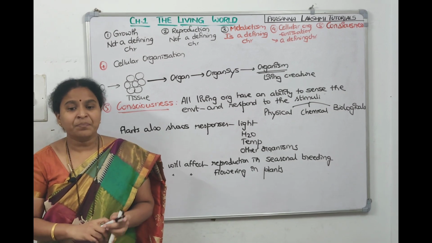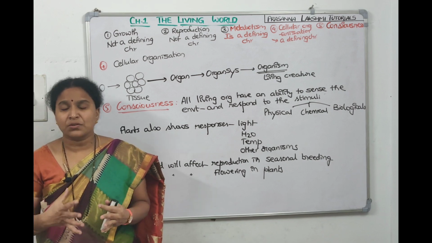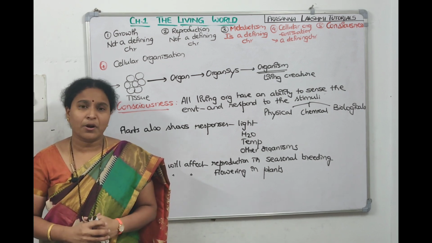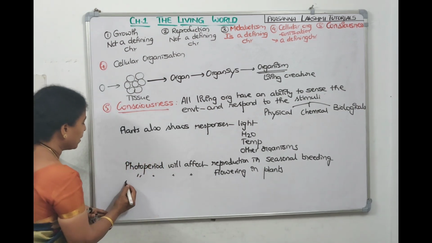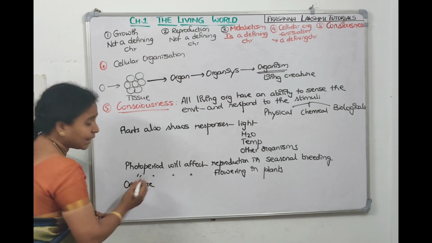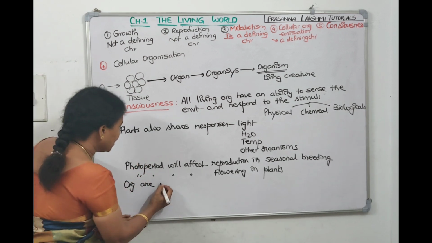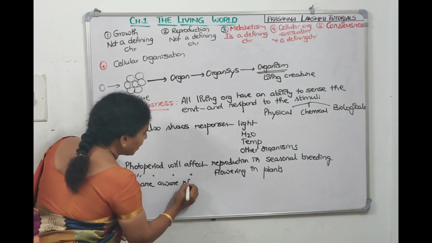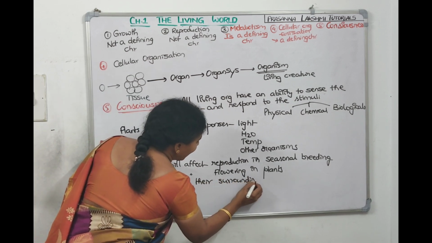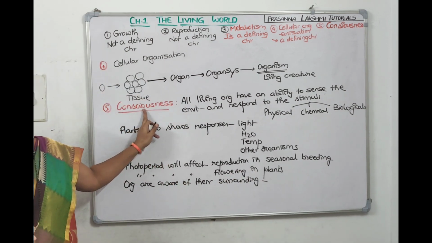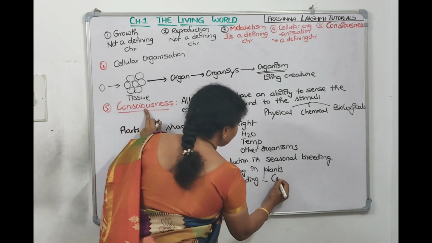Now, an organism can handle the chemicals entering into the body, right? So we can handle the stimulus, we can handle the things which are entering into the body. That means we can tell organisms are aware of the surroundings. We can tell organisms, we are aware, right? So I am teaching, you are aware that madam is teaching biology first chapter. So organisms are aware of their surroundings. Now this awareness is only called consciousness. So we can tell this awareness is nothing but consciousness.